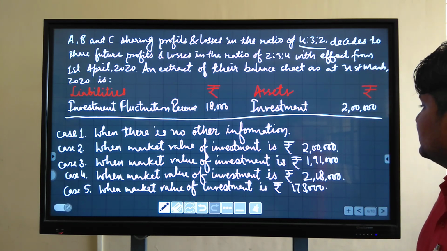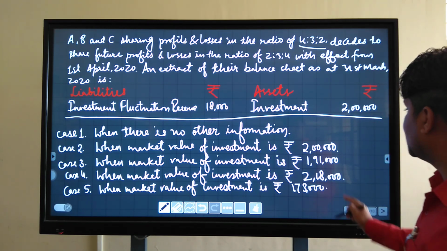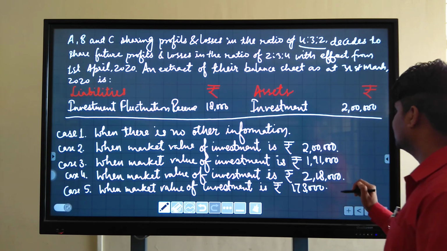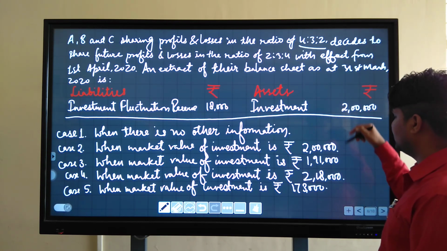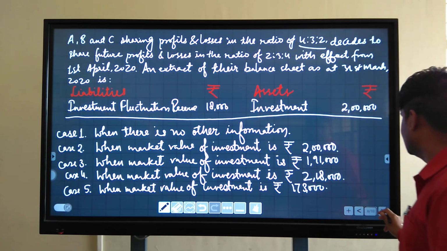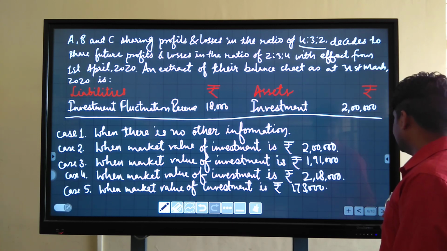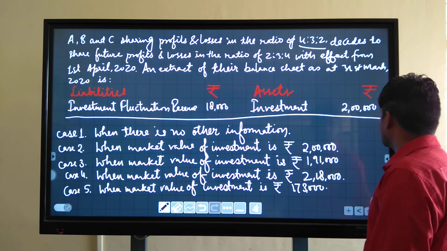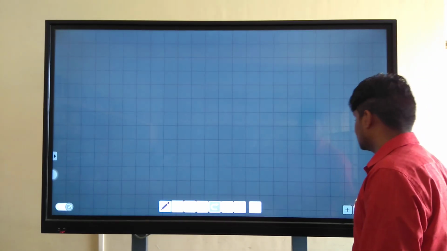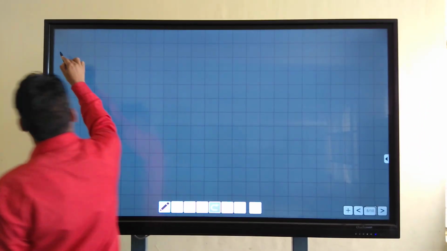Then next, when market value of investment is rupees 2,18,000, it is more than the book value. Then entry is 4.